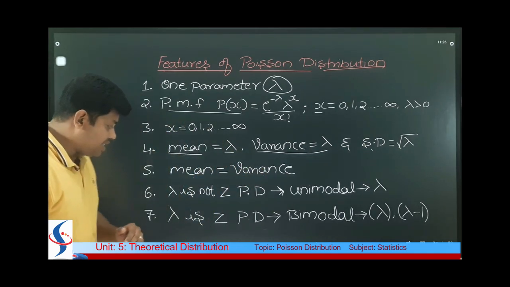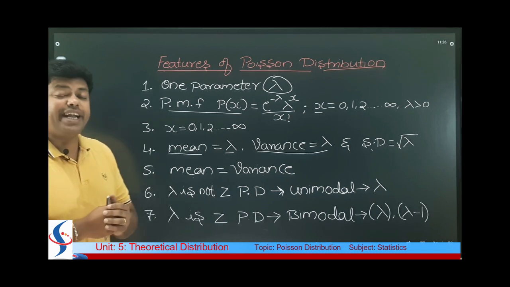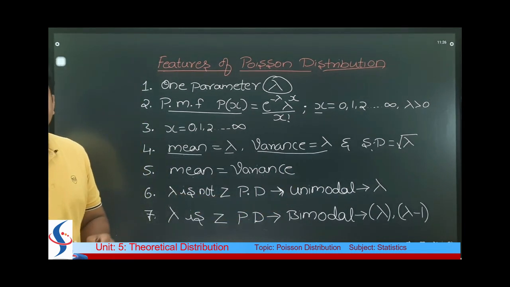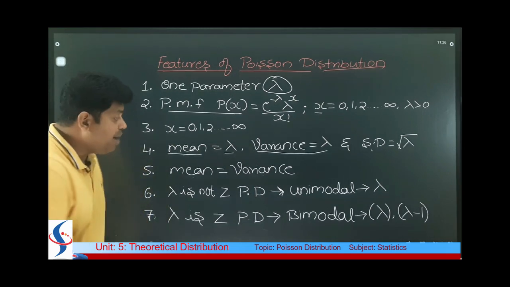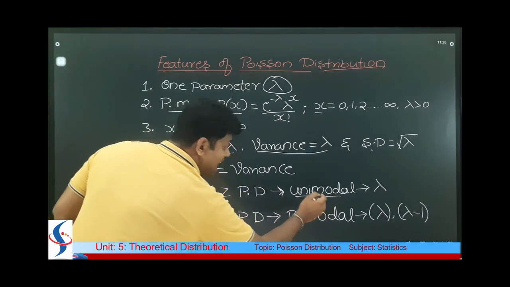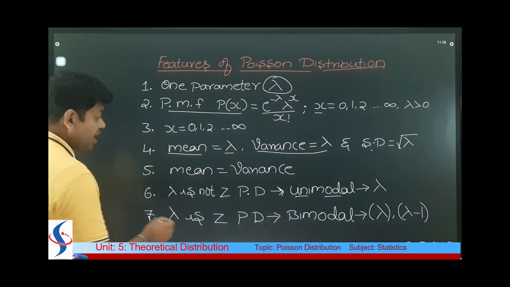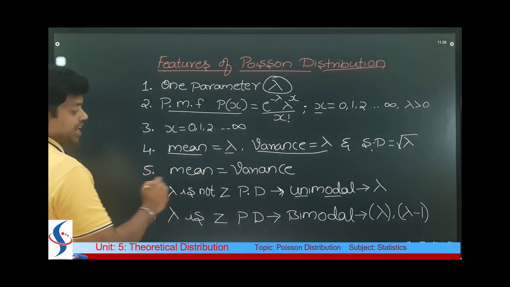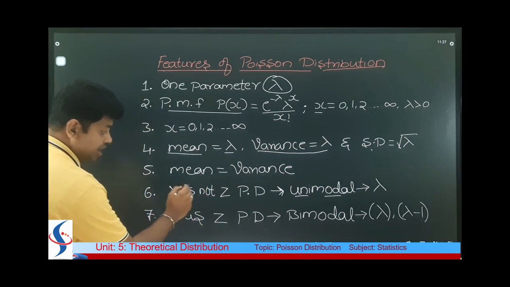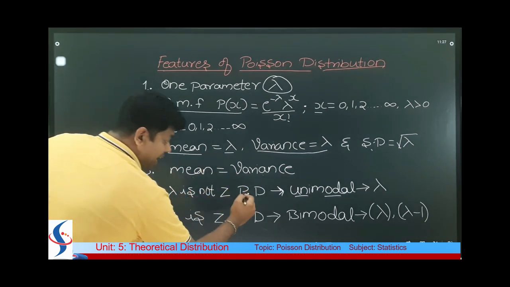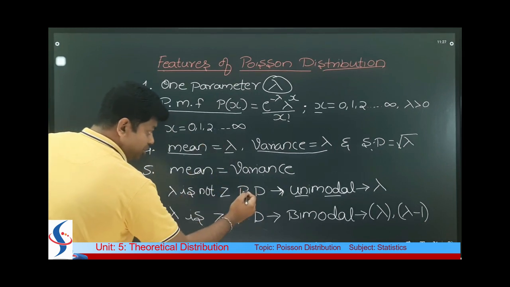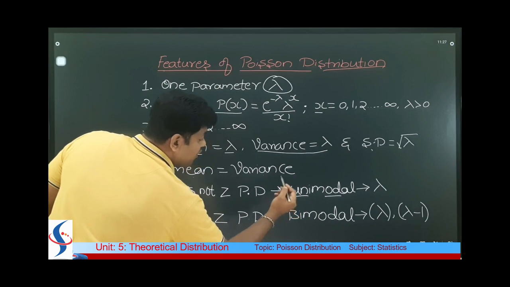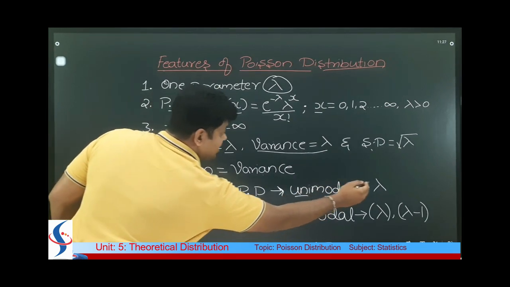And the 6th one is, if lambda is not an integer, Poisson distribution is unimodal. That is only one modal value. Unimodal means one modal value, that is lambda. If lambda is not an integer, the Poisson distribution will have only one modal value, that is we call it unimodal.